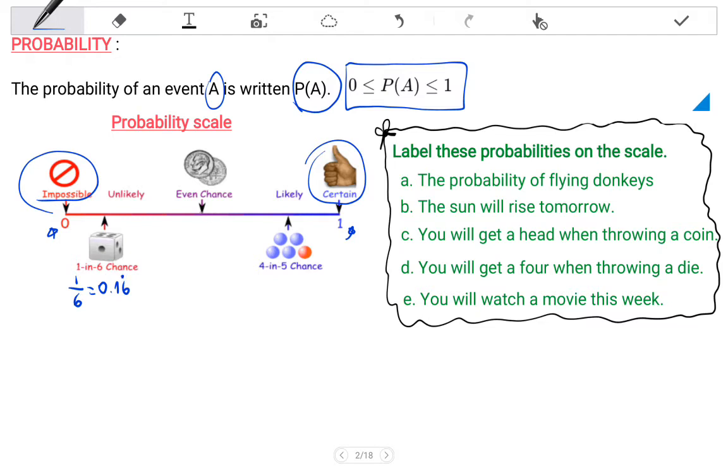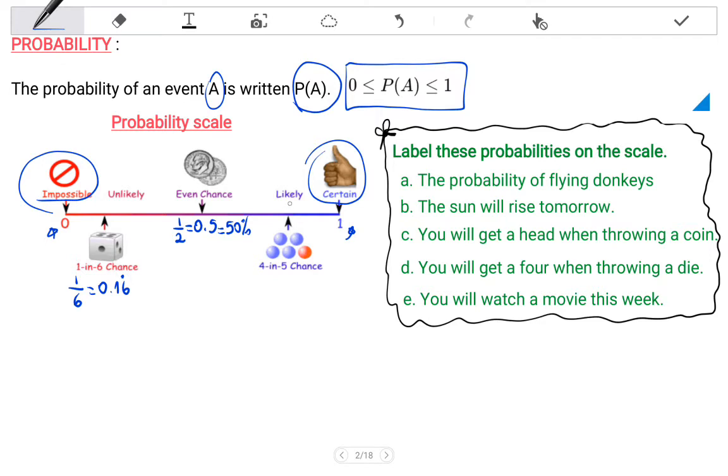An even chance is in the middle, and in the middle of 0 and 1 is 1 over 2, and you can also express this as a decimal 0.5, or you can write a percentage, 50%, that represents an even chance.